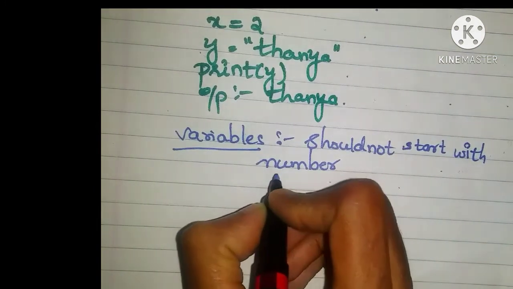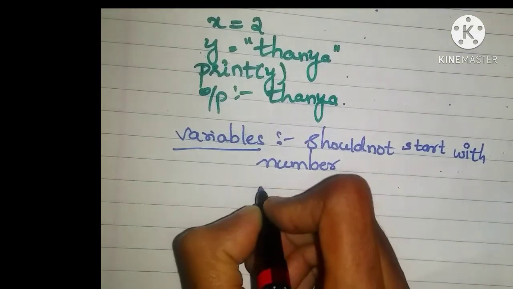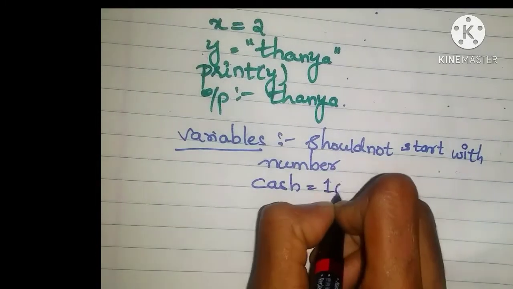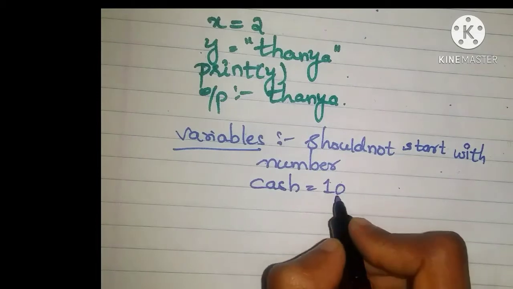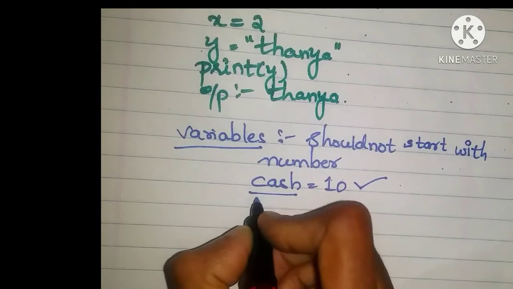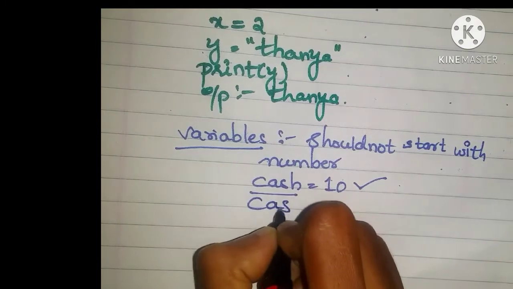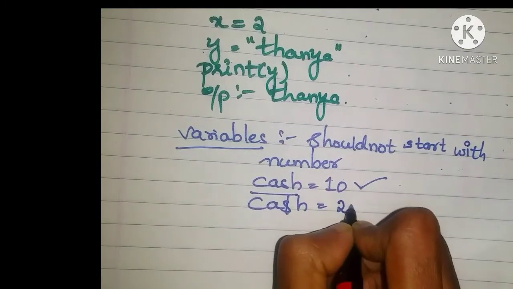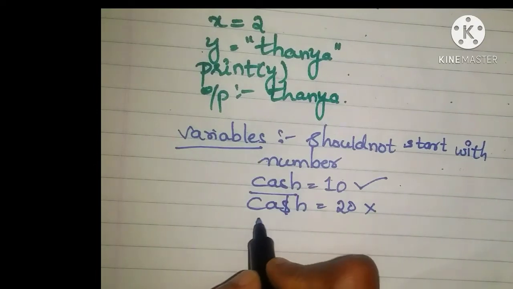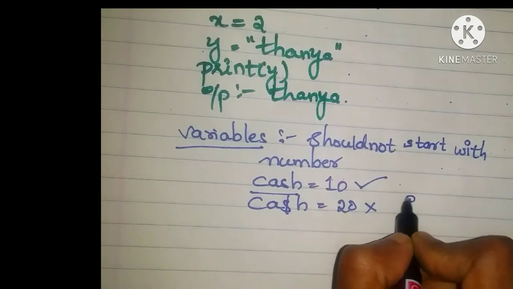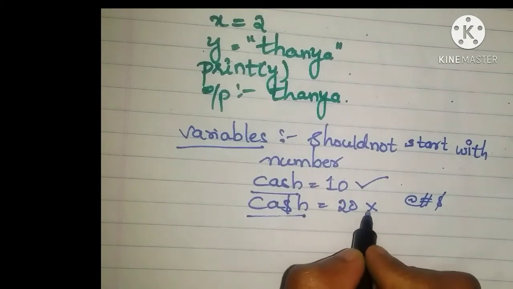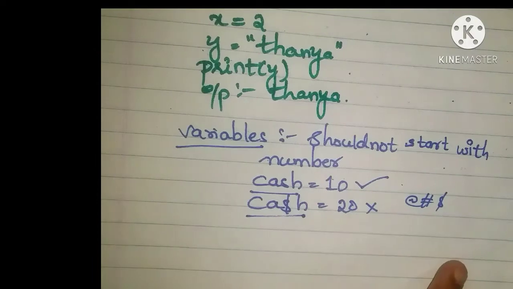Let me give an example along with this. Suppose I have written cash is equals to 10. Is it correct or not? Yes, it's correct because it's not starting with a number, right? Suppose I write 1cash is equals to 20, this is wrong. Whenever we declare a variable, there should not be any special characters like at the rate, hash, dollar, something like that. Here there is a symbol like that, so this declaration is wrong, right?